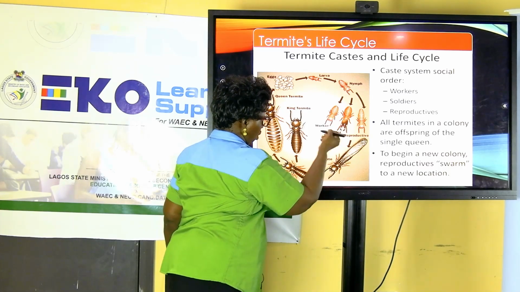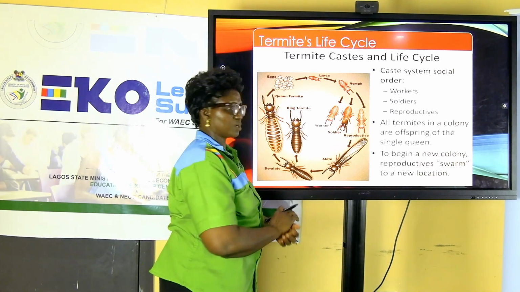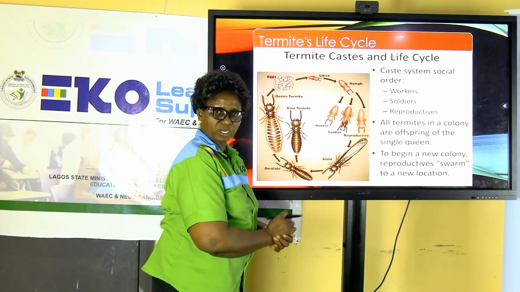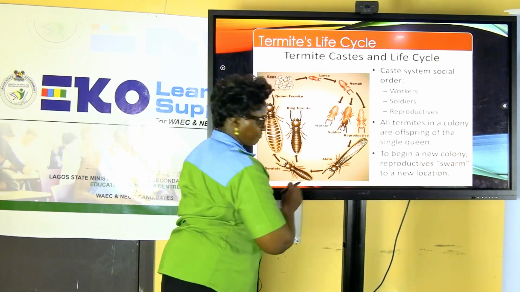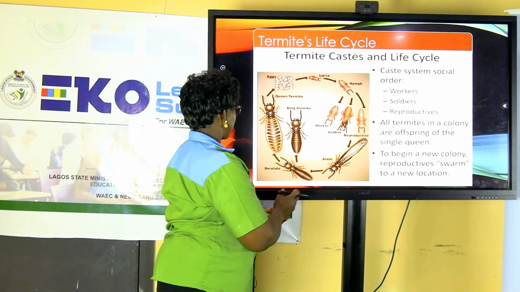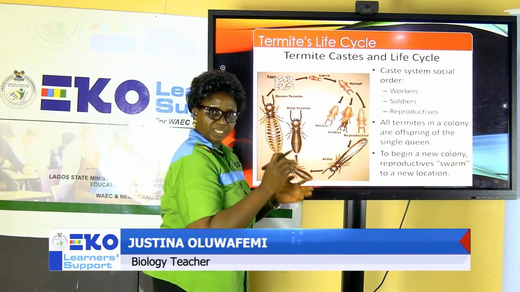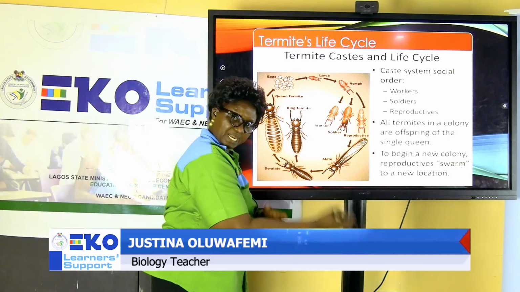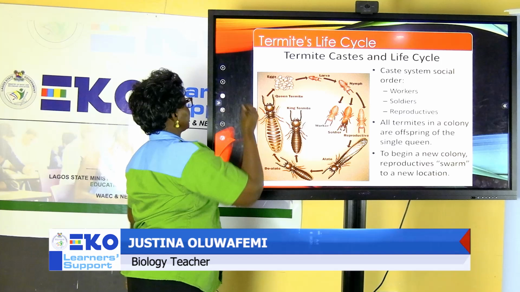Here we have the 3 core groups: workers, soldiers, and what is the other one? Reproductive ones. From the reproductive ones, remember when we're looking at winged reproductive, you can see this one having wings. They can now develop to become either the king or the queen. King meeting with the queen, laying eggs, and the cycle goes on and on in that order.